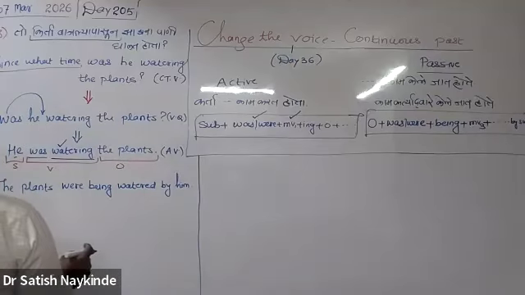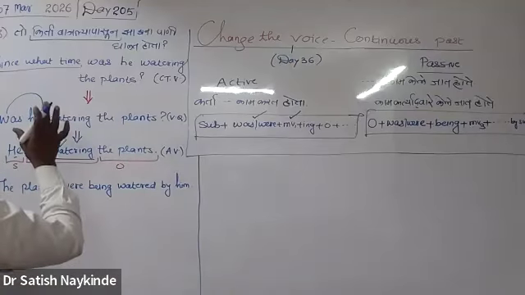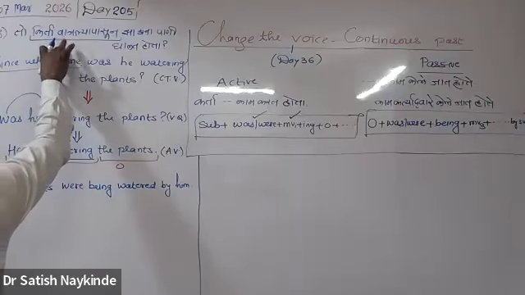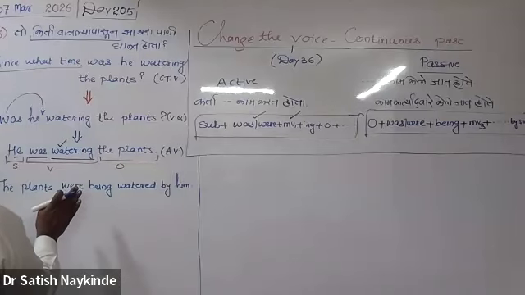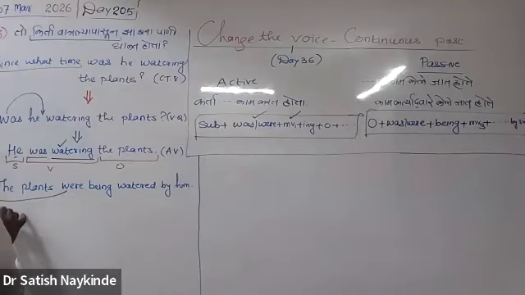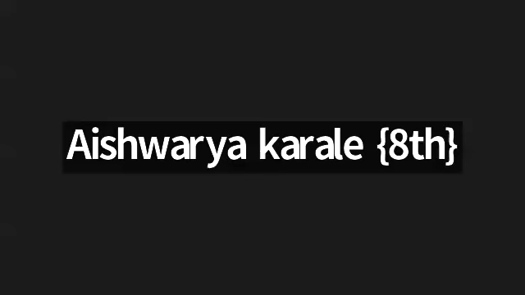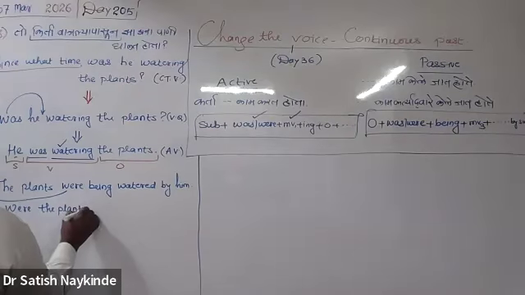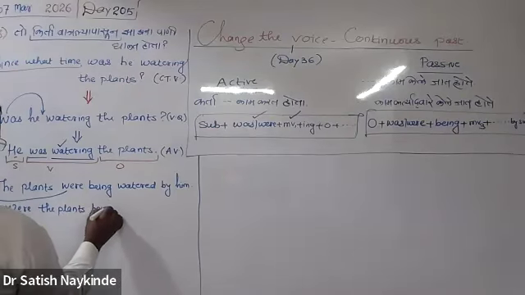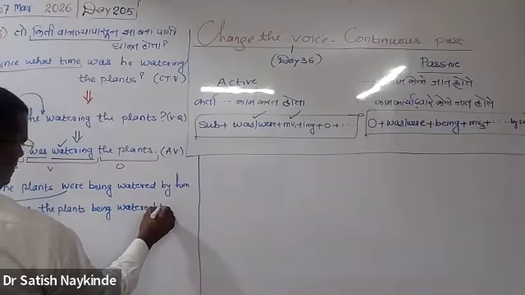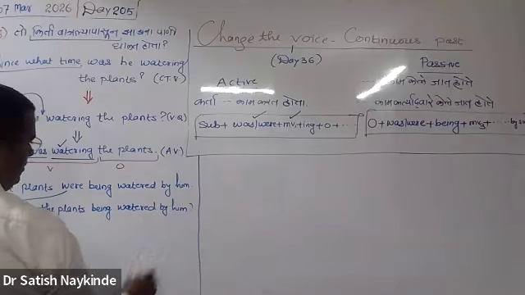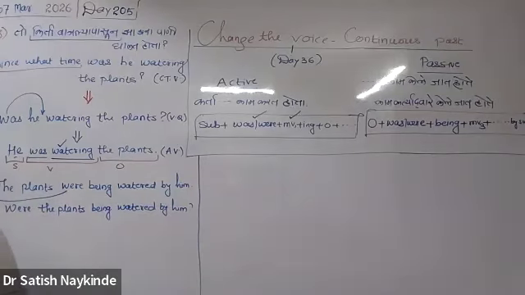All right. Now, in which form was the original sentence? The original sentence was in question form, that is WH question form. So, to make its WH question, we need to make its verbal question first. Come on, tell the verbal question of it. Were the plants being watered by him? Now this is your verbal question ready.